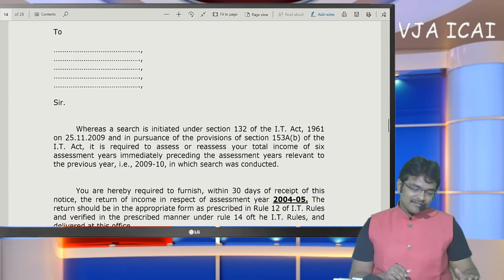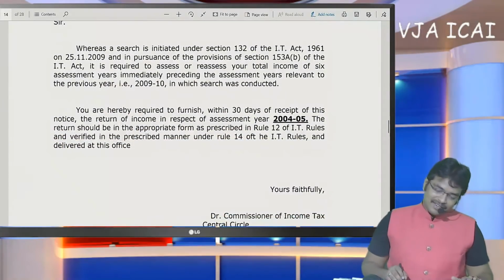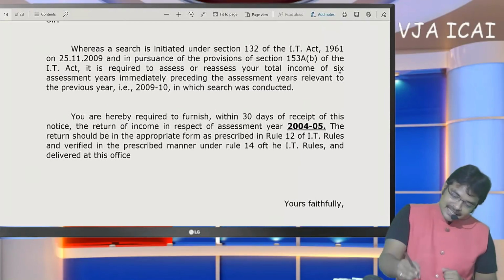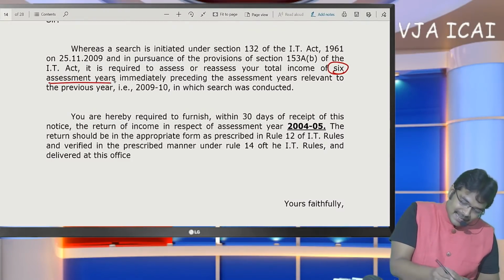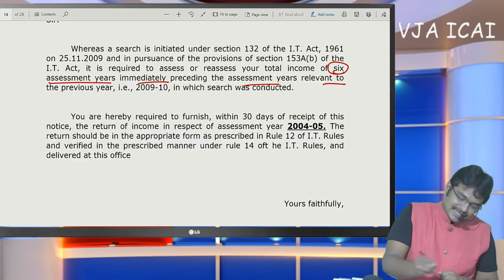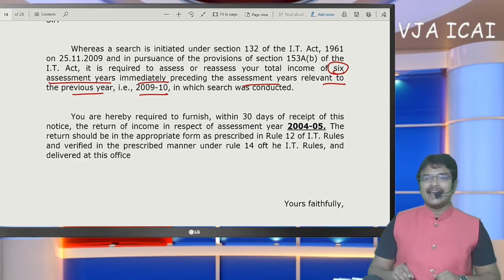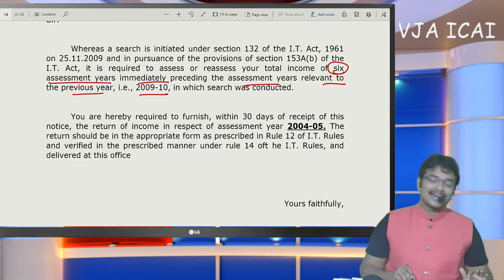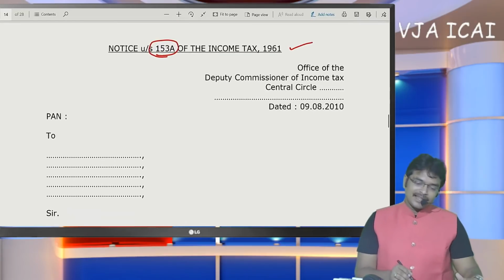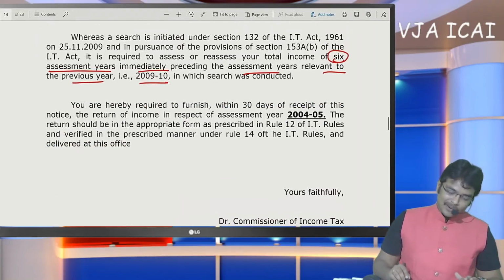In this case, 6 assessment years immediately preceding the assessment year relevant to the previous year 9-10. This is an example where the search is conducted in the year 9-10. Based on that, here we are going to conclude.